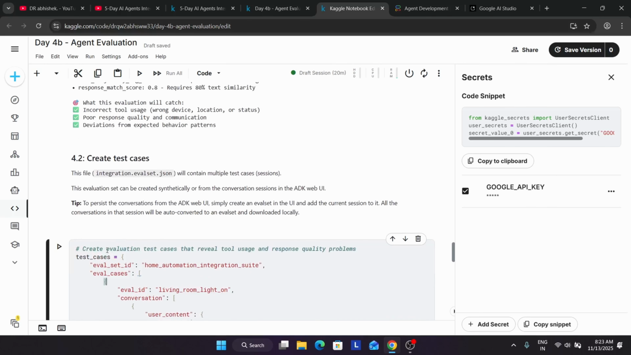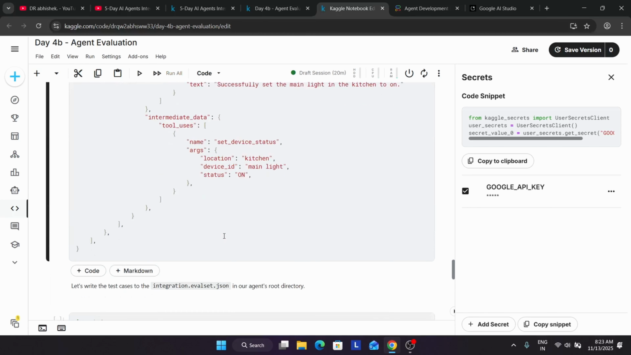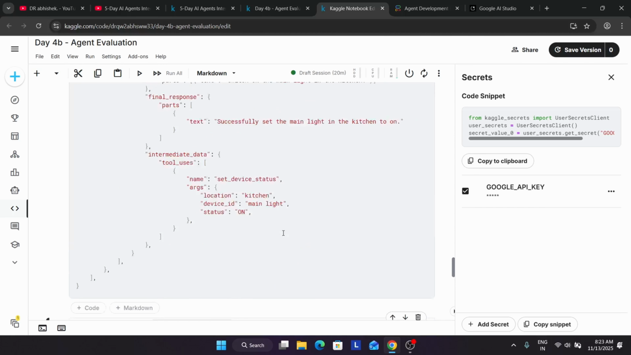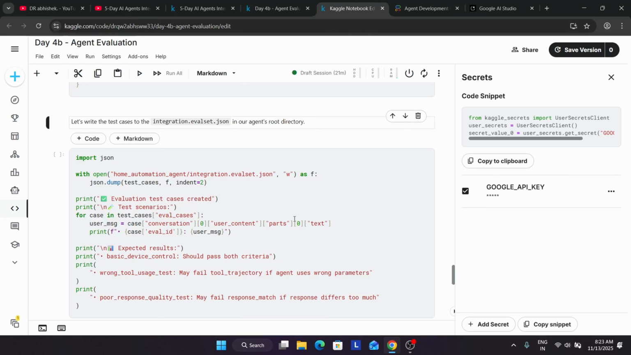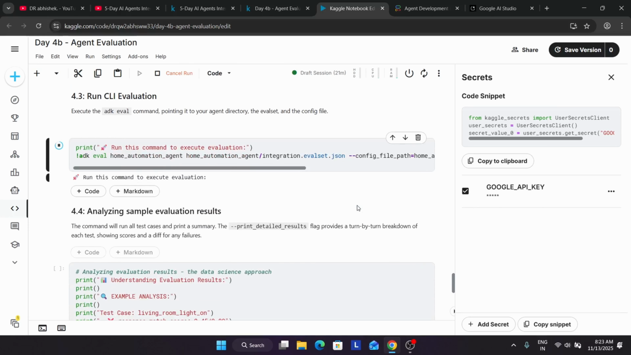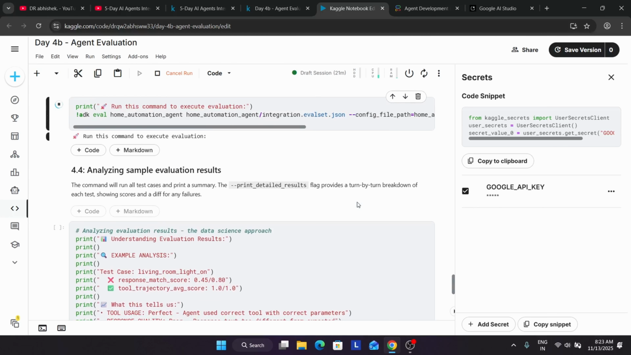Now we have to create test cases. Okay, test creation, and here you can see if it is feasible. Yes, if you are seeing the number on the left, that means the test case is created. Now we are creating the integration test.json file, and now we'll be running the CLI evaluation. Here it's working. Wait for it to get completed, and after that we'll analyze the sample evaluation. So let's come to the previous thing.